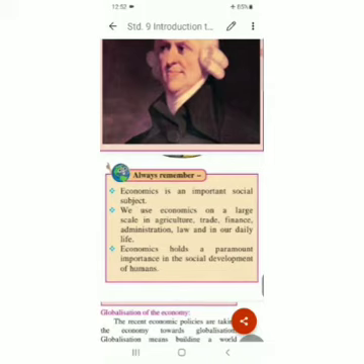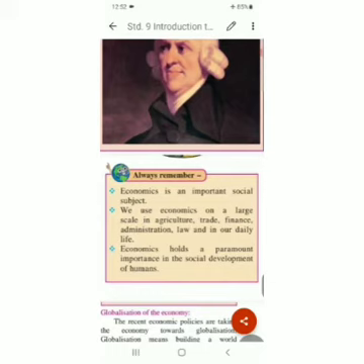It is related to the whole society, because in the society there are many families, and one family can disturb or can support, can affect another family in the society. So it is a social subject. We use economics on a large scale in agriculture, trade, finance, administration, law, and in our daily life also.